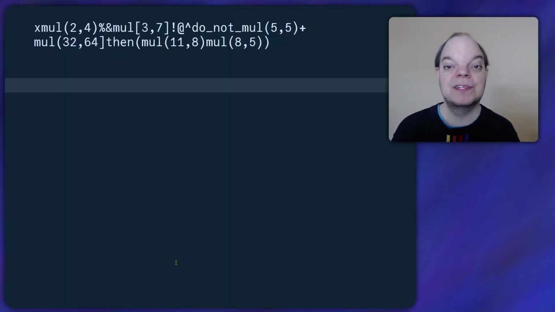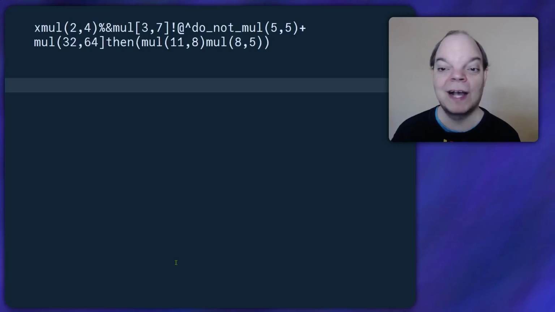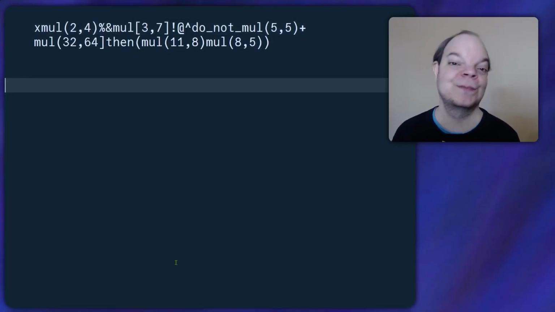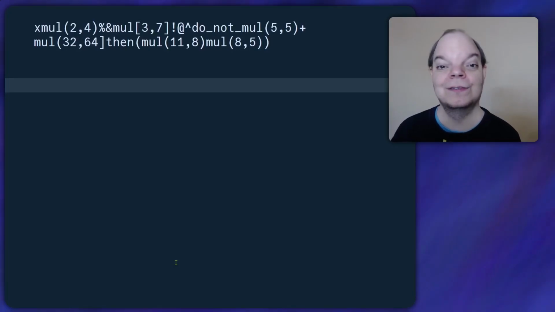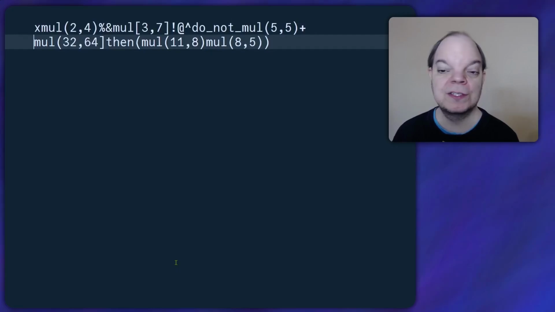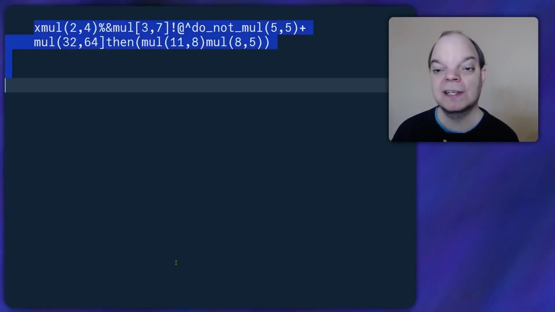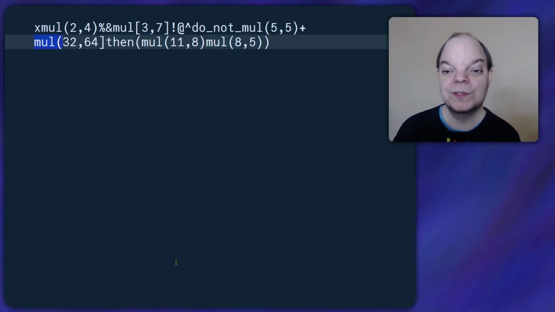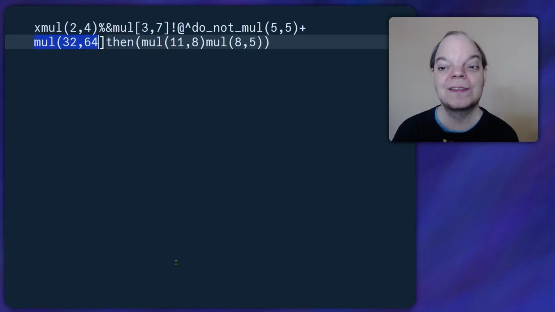Now, this is the example input that was given by the website. I've added a new line like halfway through so that it fits on the screen, but the output should still be the same, right? Because it would ignore new lines and white space. Let's start by worrying about how to detect if such a mul operation is at the start of a string. So a string like this, which starts with an X, would just be completely rejected. And so would this, because it doesn't have the close parenthesis that it needs.